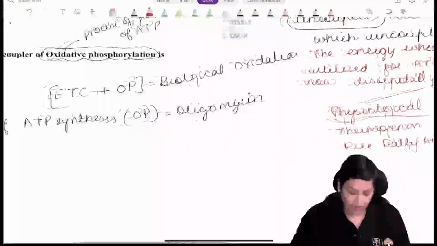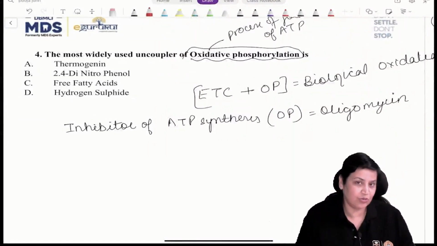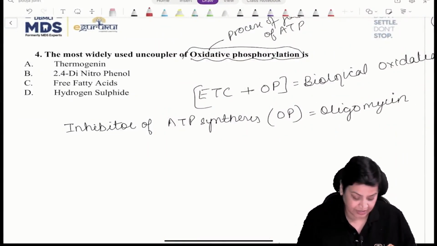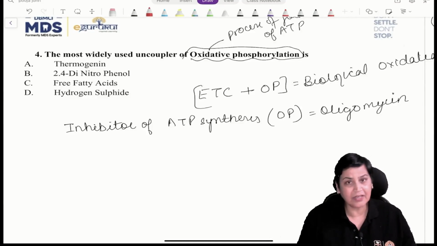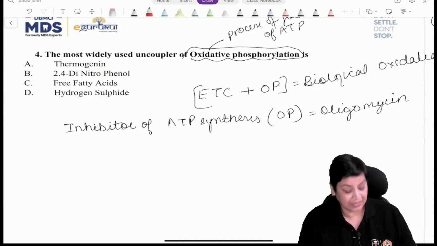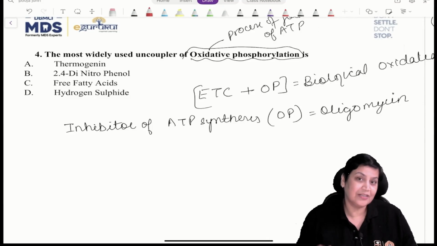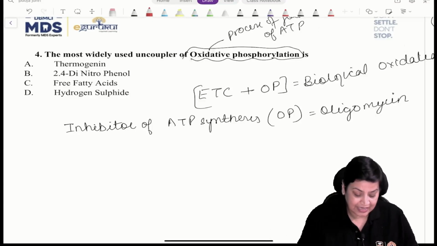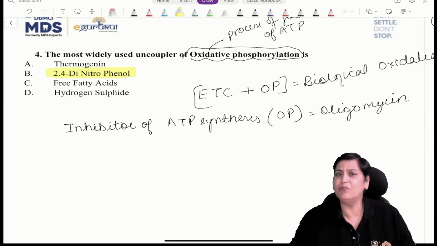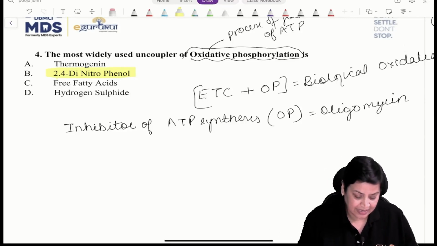Now coming over to the options. Which is the most widely used uncoupler of oxidative phosphorylation? Just now I told you thermogenin and free fatty acids are uncouplers, but they are physiological uncouplers. Here the most widely used synthetic uncoupler is 2,4-DNP, 2,4-dinitrophenol, and this is a very important and most frequently asked question in the exam. So we can simply say the answer will be B.